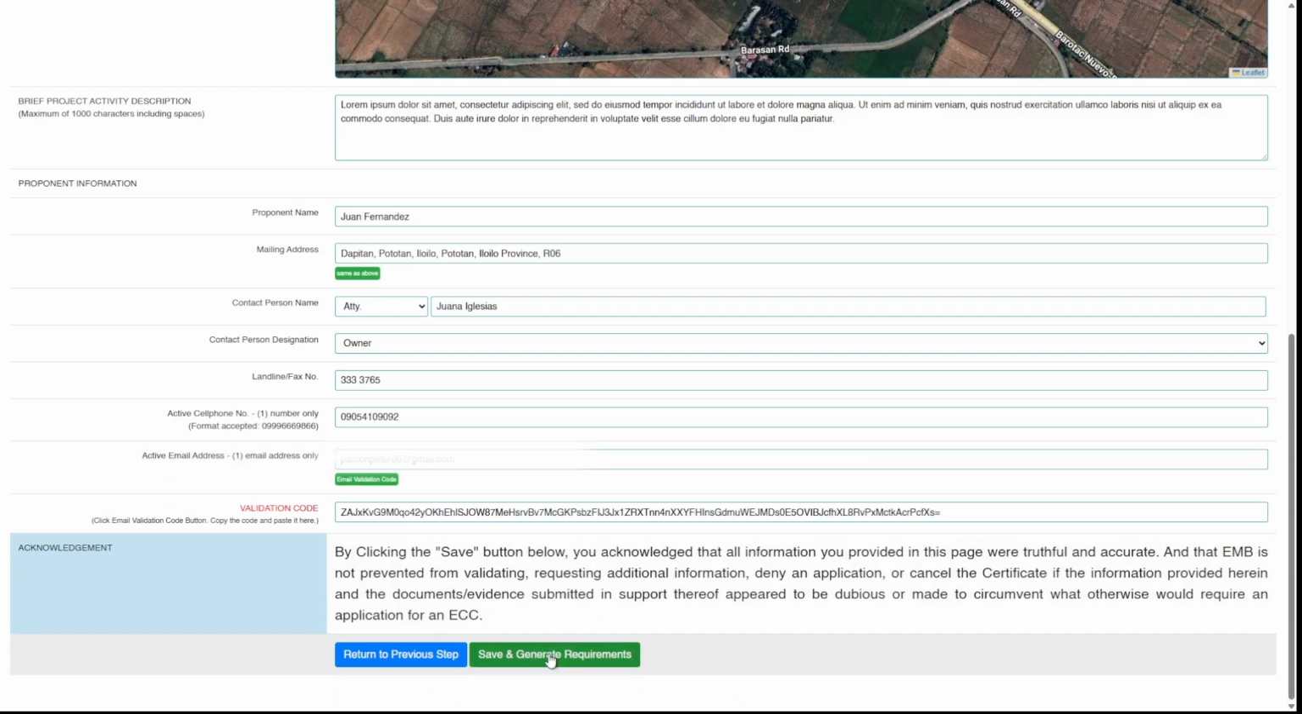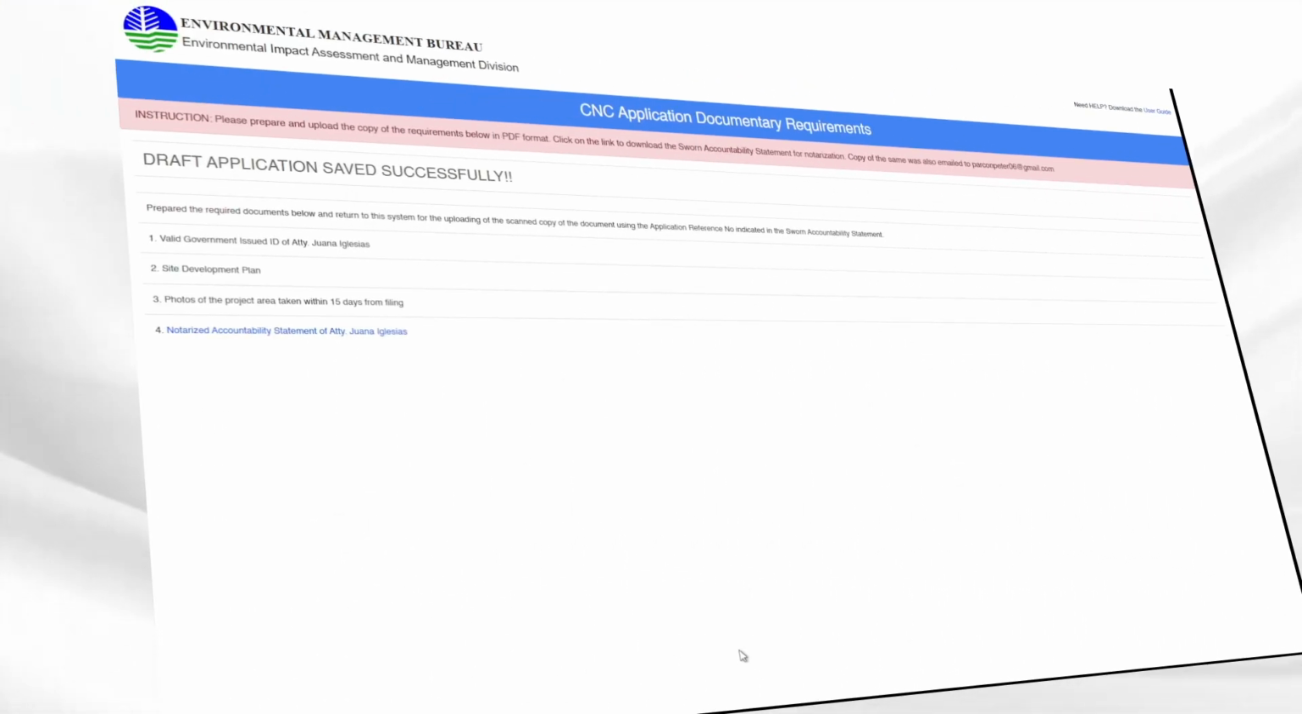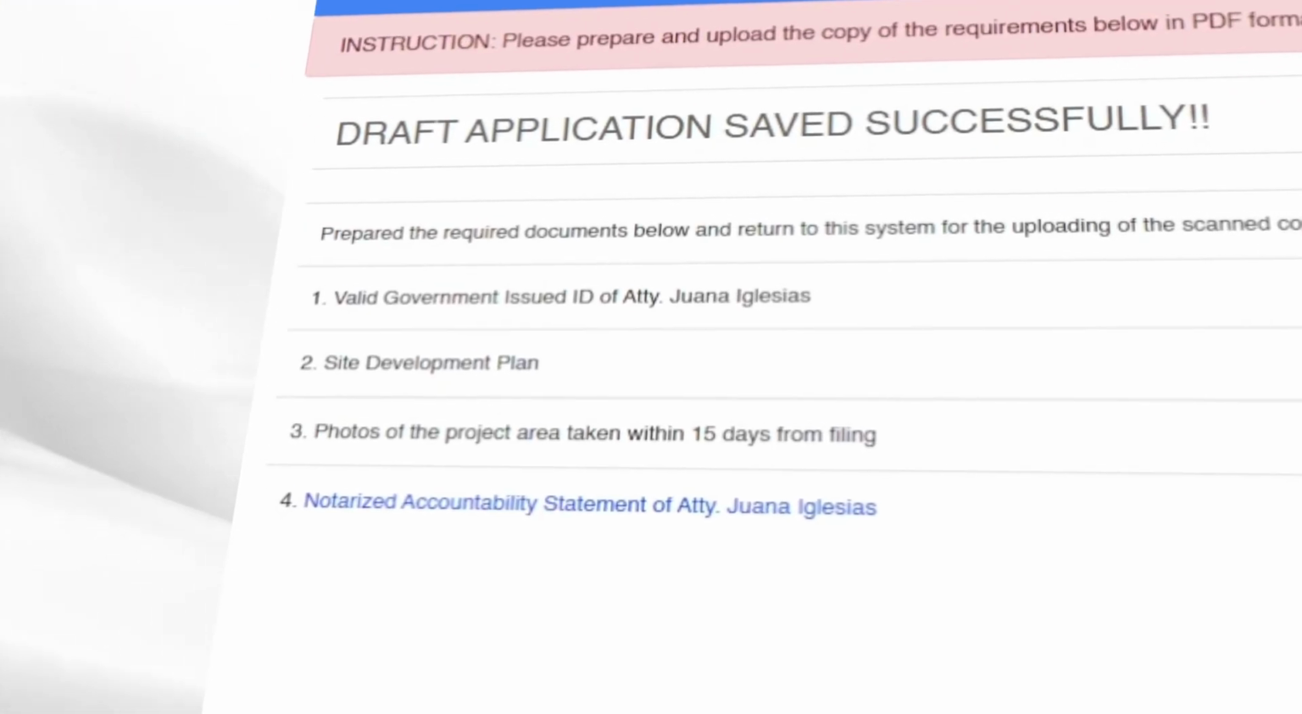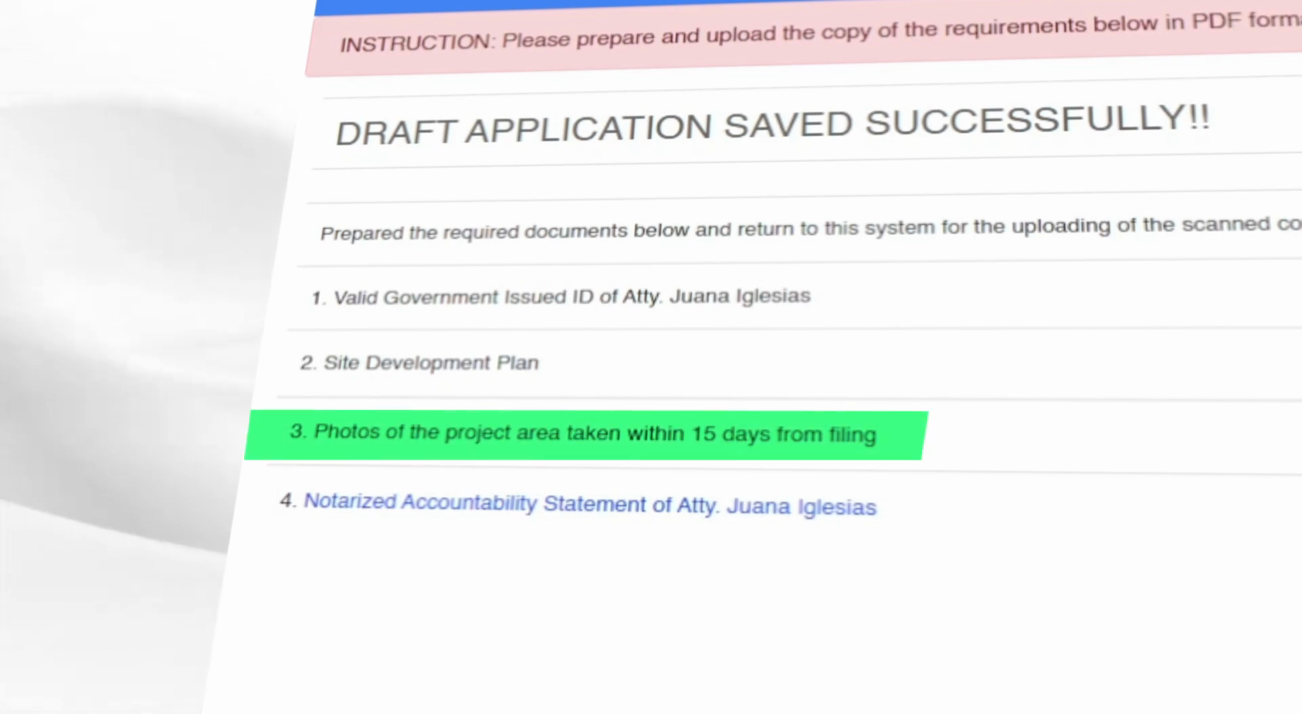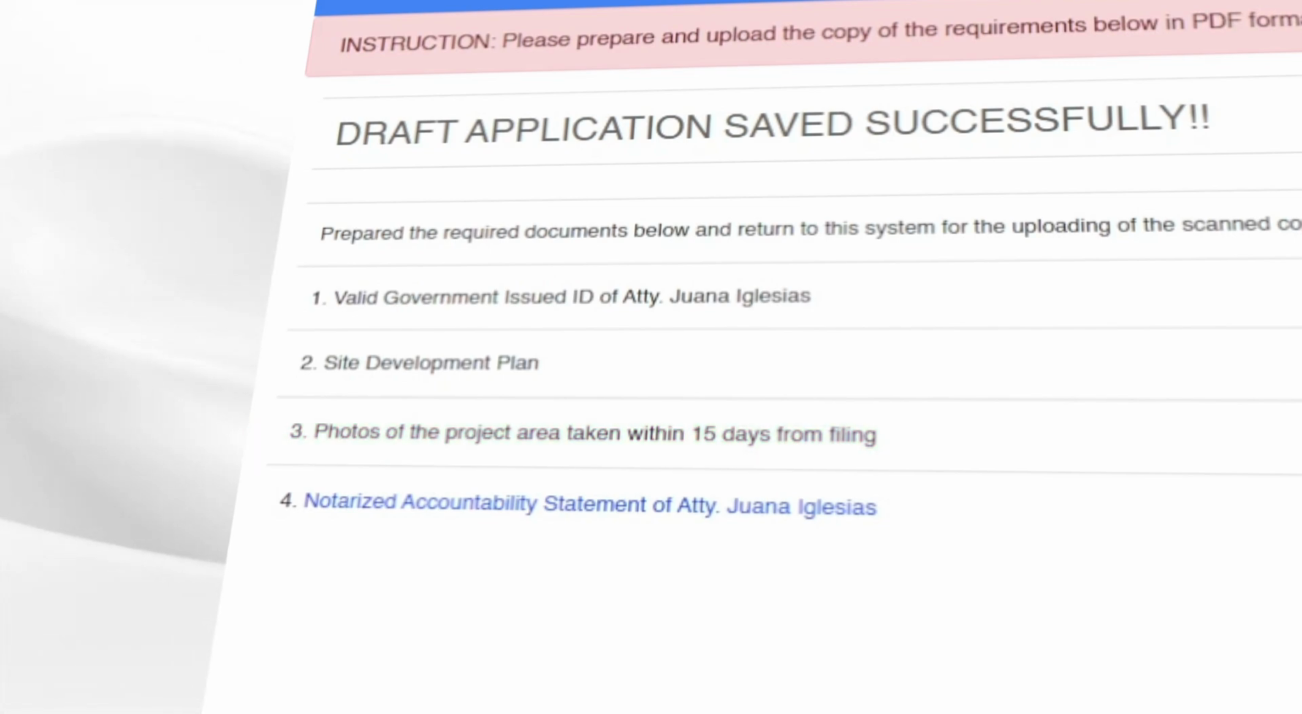Attach the following requirements in PDF format. Government-issued ID. Site development plan signed by registered professionals. Geotag photos of the project site taken within 15 days from filing. And notarized accountability statement of the proponent.